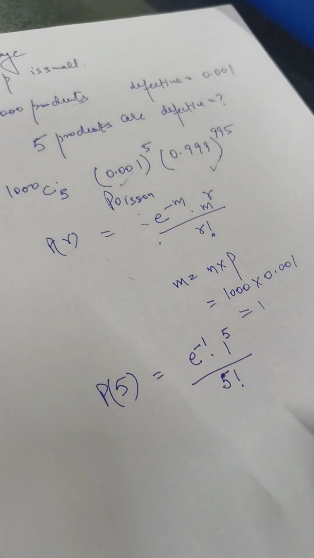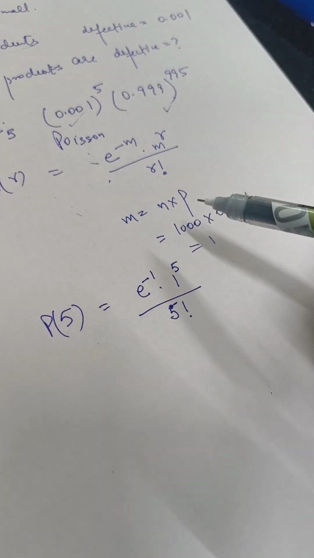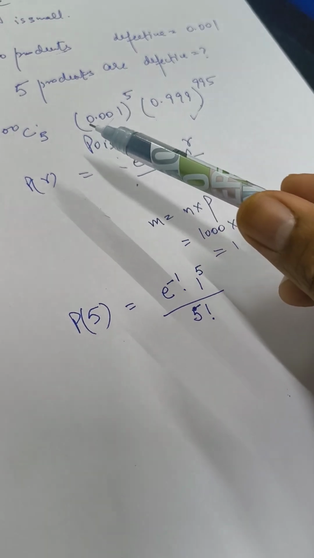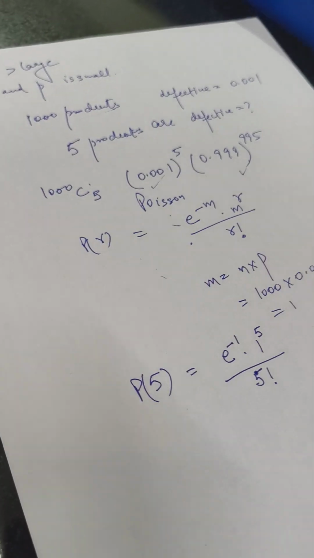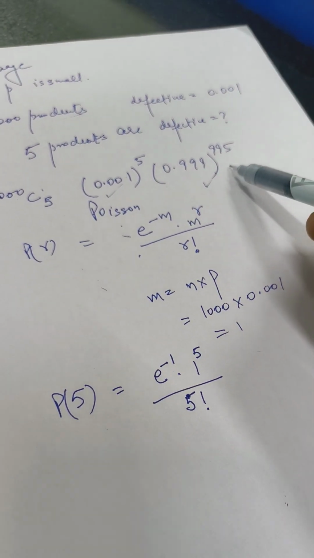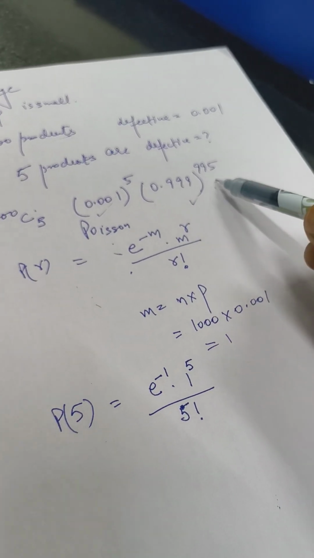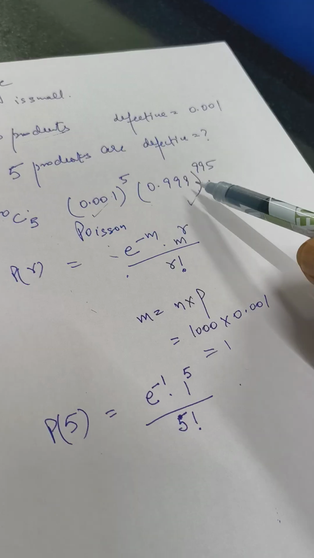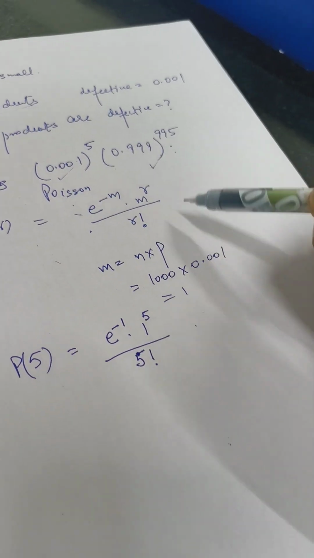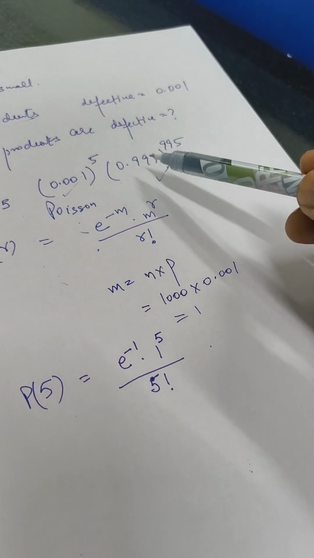But the condition is where my n is very large and p is very small. There we have to do the question with the Poisson distribution. You cannot do that question with the binomial because it is impractical, as these calculations become tough. The answer of this and the answer of this is the same, but because of the calculation issues, we have to use the Poisson formula for this type of question.